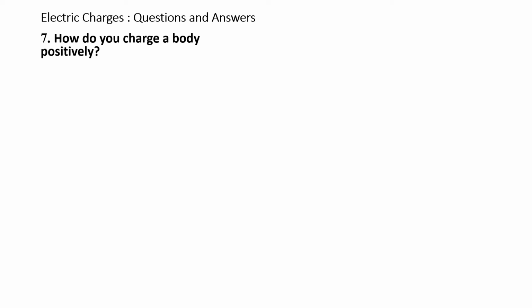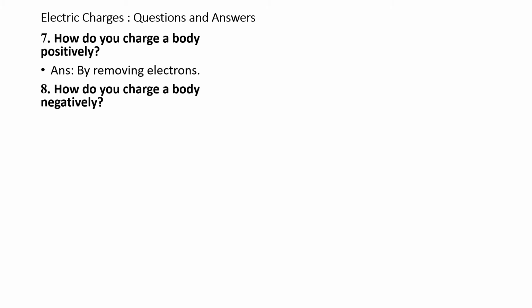Question number 7. How do you charge a body positively? By removing electrons. You know, when electrons are removed, the body becomes positively charged. How do you charge a body negatively? By adding electrons. If we add electrons by some means to a body, the body becomes negatively charged. If you remove electrons, it is positively charged, and if you add electrons, it is negatively charged. Please remember.